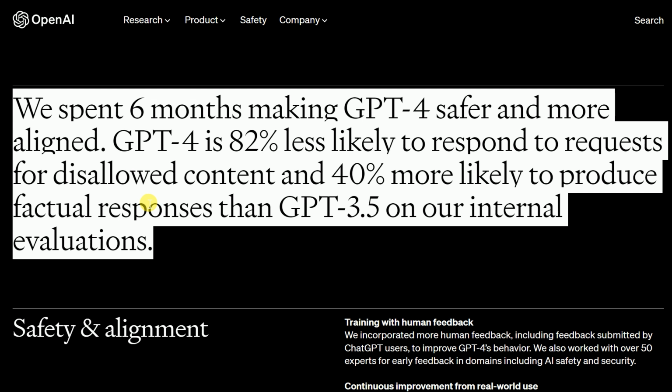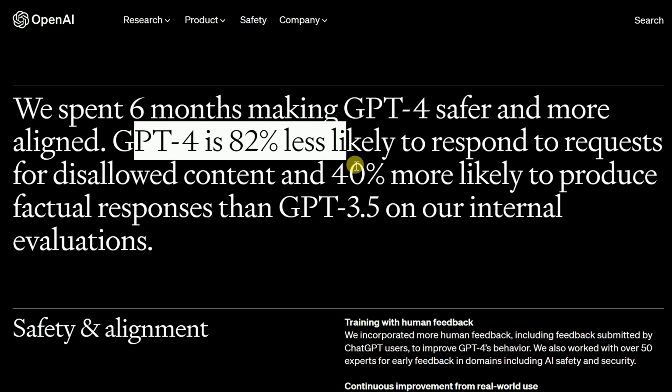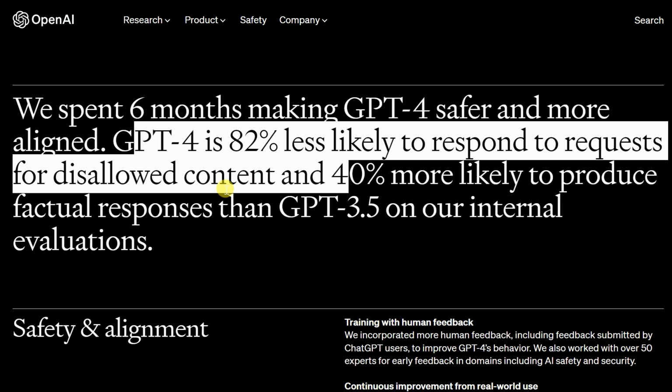If you asked something that is not actually good to answer, ChatGPT was free to answer any kind of question. But now they limit some of the answers. If we ask something which is not good, then ChatGPT 4 is not going to give the answer. ChatGPT 4 is 82% less likely to respond to requests which are disallowed.